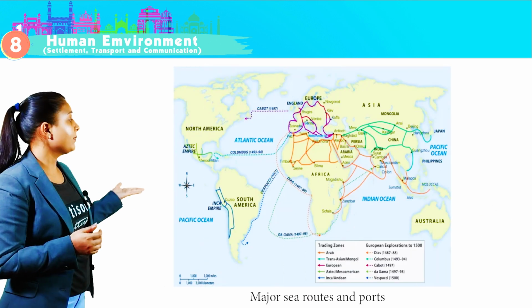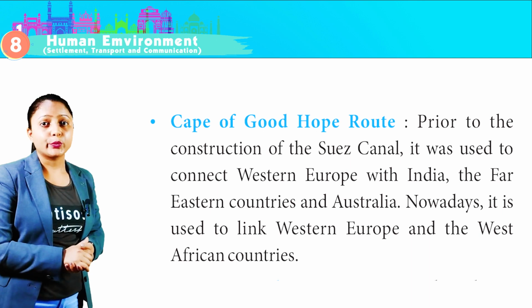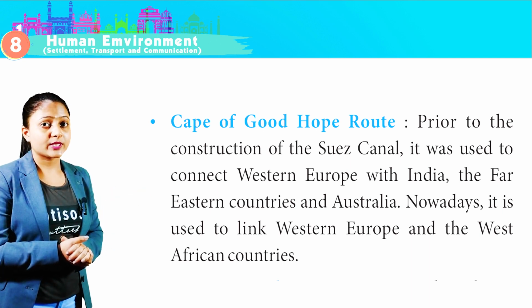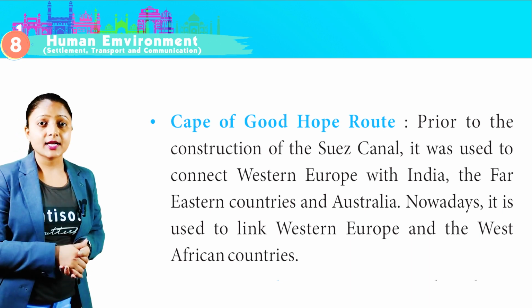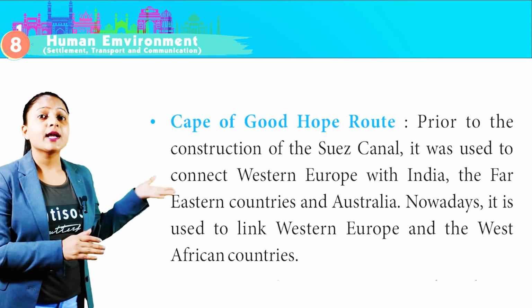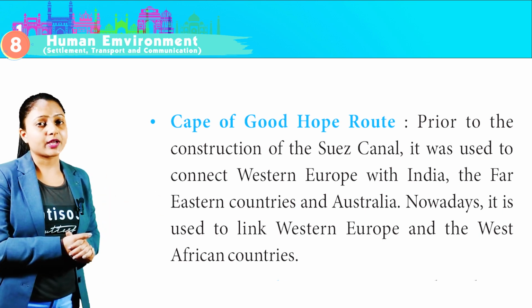This map is showing major sea routes and ports of the world. Cape of Good Hope route. Prior to the construction of the Suez Canal, it was used to connect Western Europe with India, the Far Eastern countries and Australia. Nowadays, it is used to link Western Europe and the West African countries.